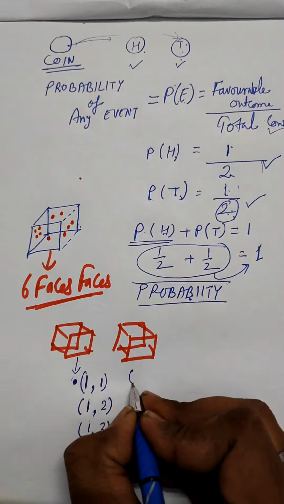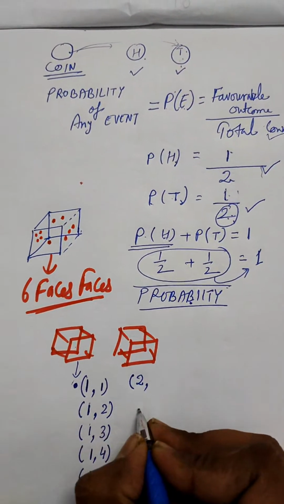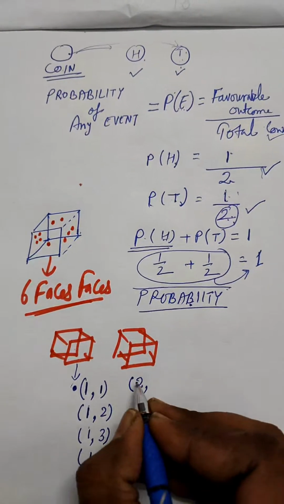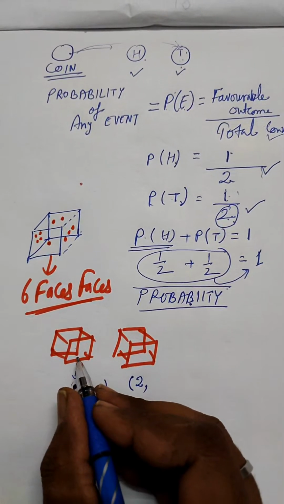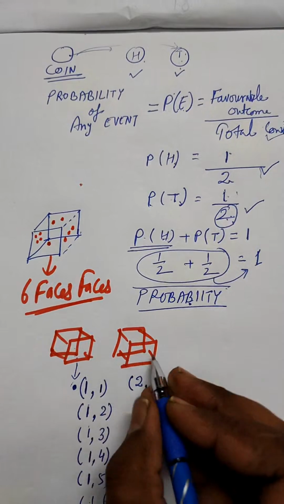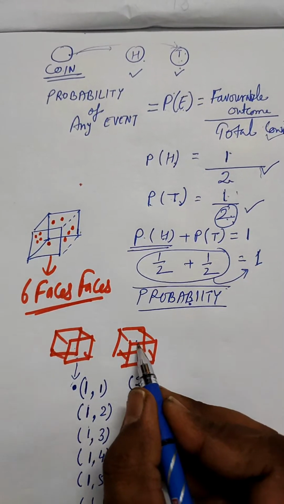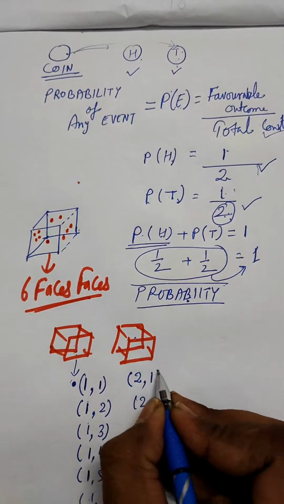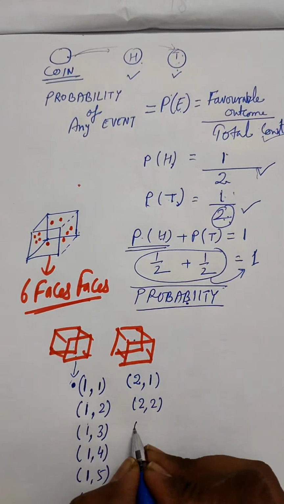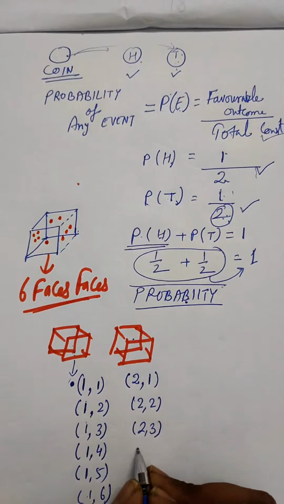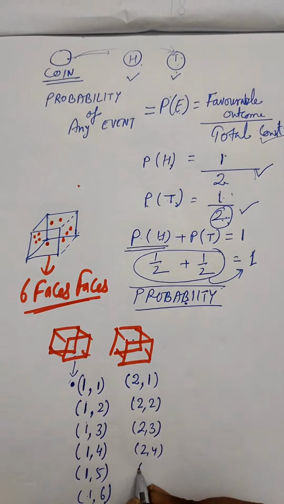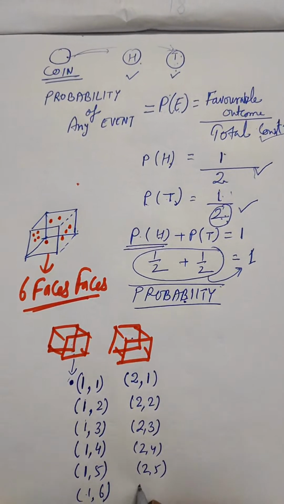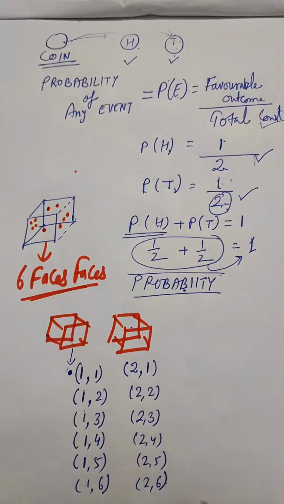Similarly, when 2 is coming on the first dice, then you can mention all the possible combinations with the corresponding numbers on the second dice. So 2 1, 2 2, 2 3, 2 4, 2 5, 2 6, right?